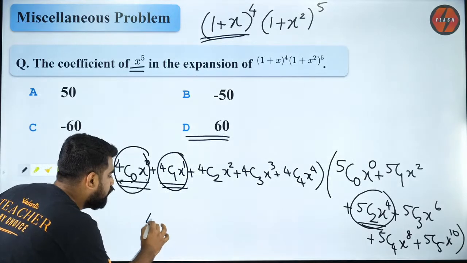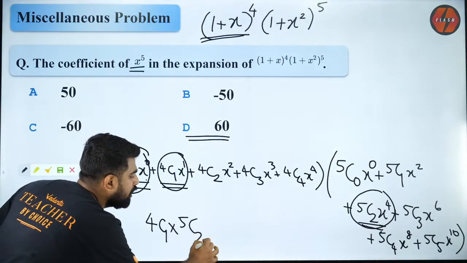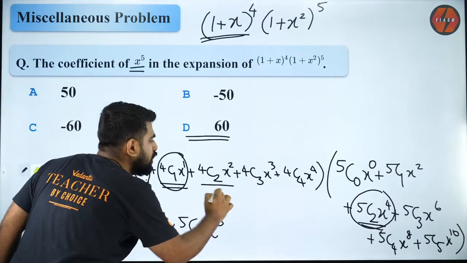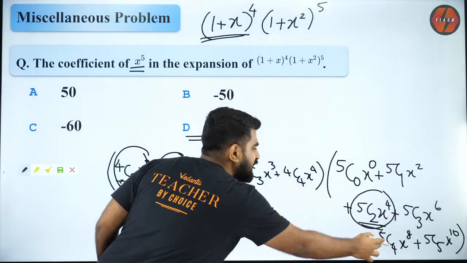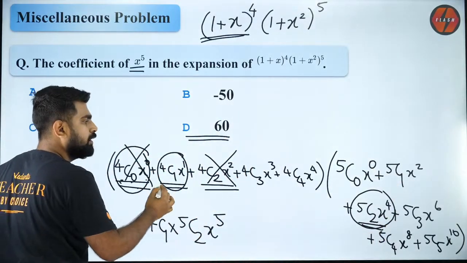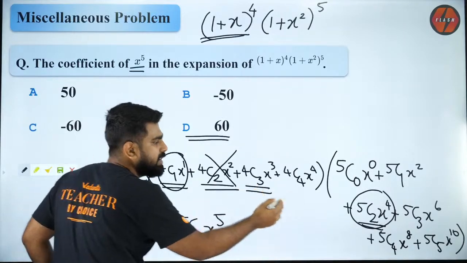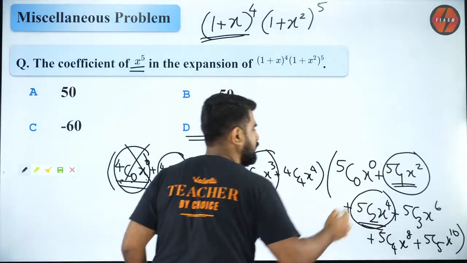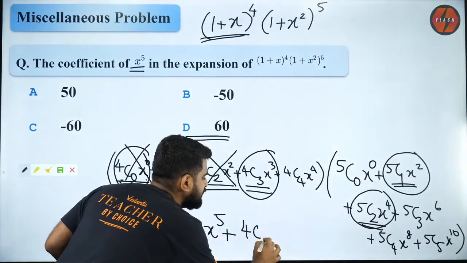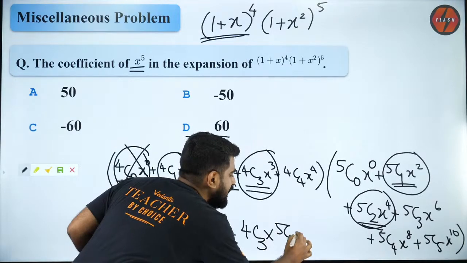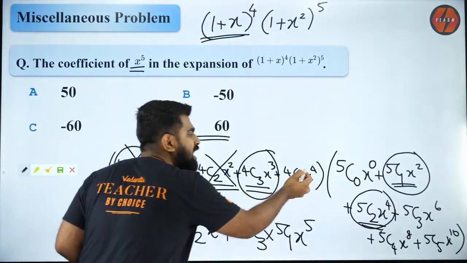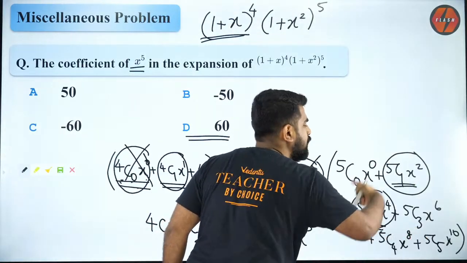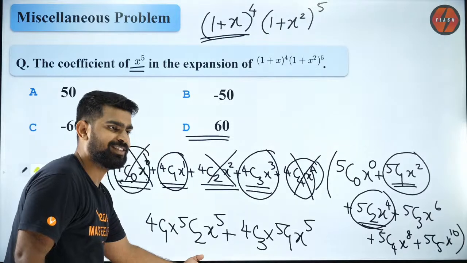So what is the term? 4c1 into 5c2 will give me x power 5. Then for x power 2, I have to have x power 3 there. There is no 3 here, so this is also no. But 3 can combine with your 2 over here, so this is possible. So next will be 4c3 into 5c1, x power 5. Then the last term, no, because x power 4 is here and I want x power 1, which is not here. That's it. This is my answer.